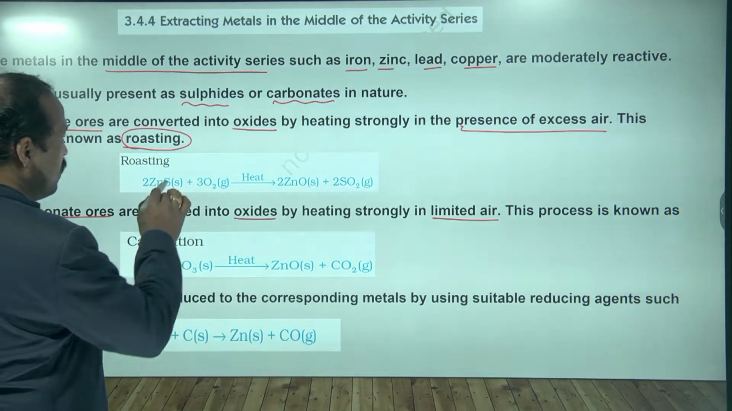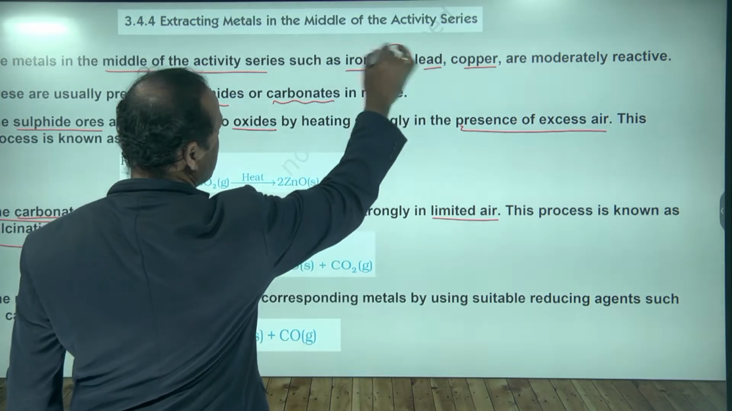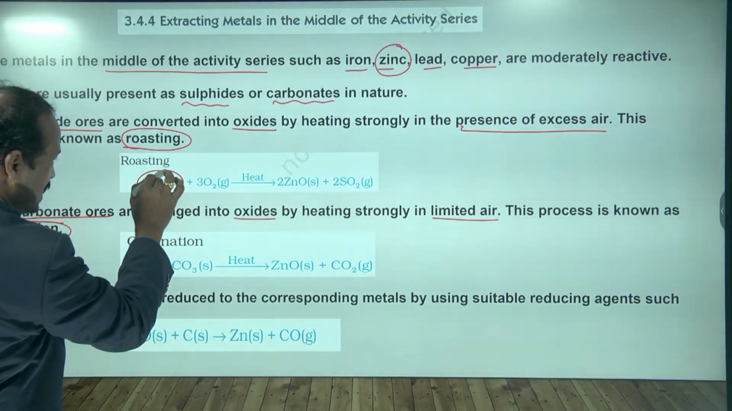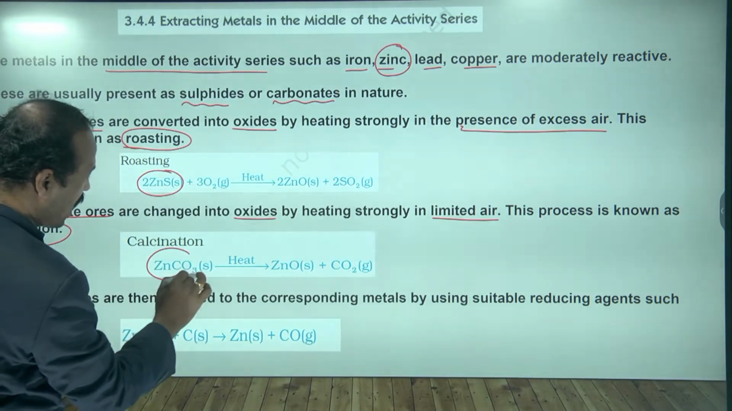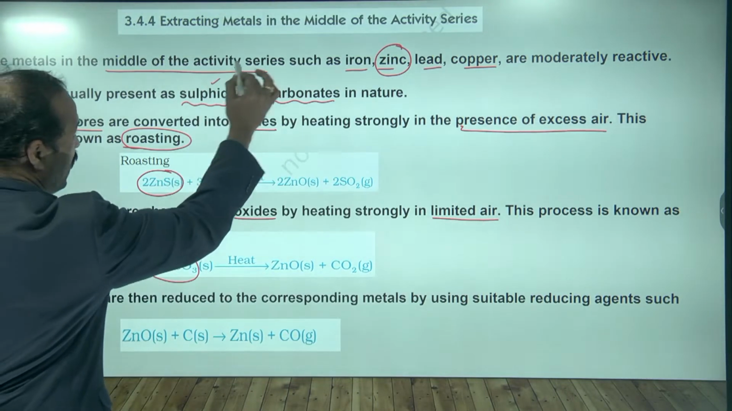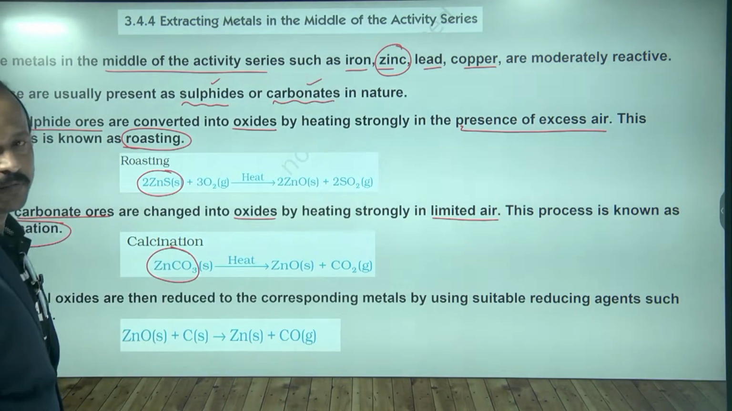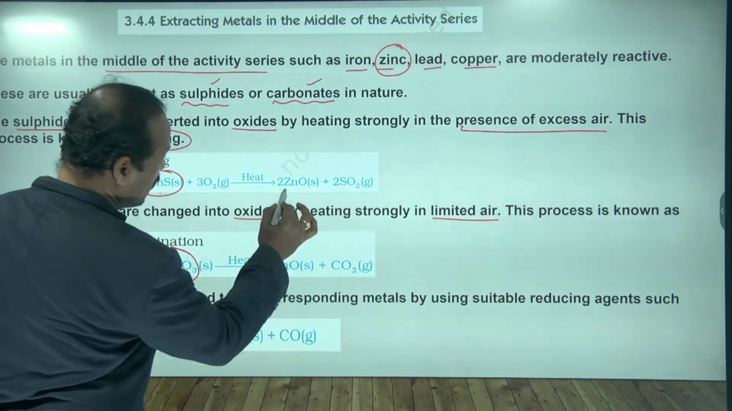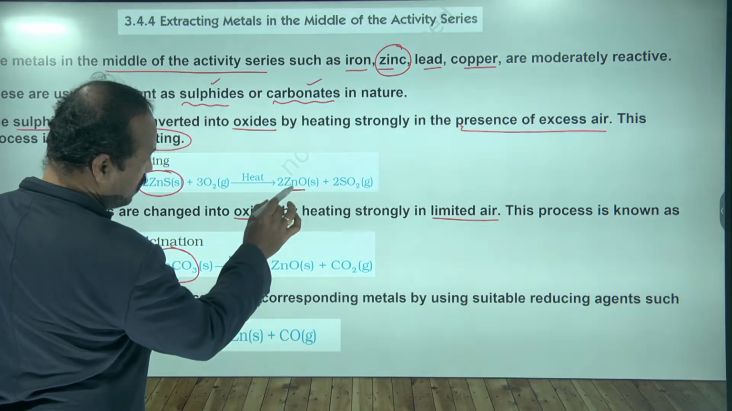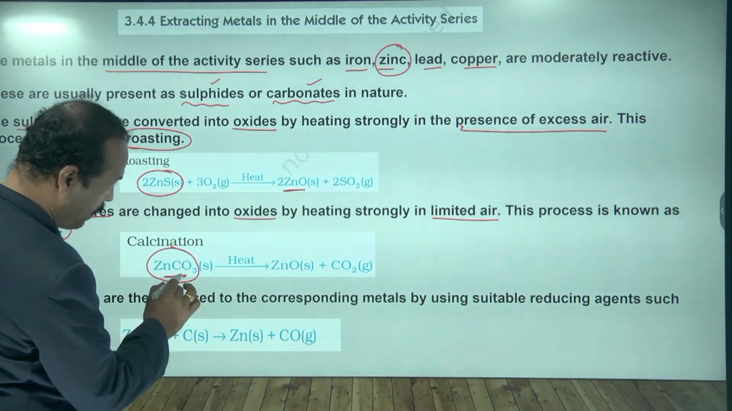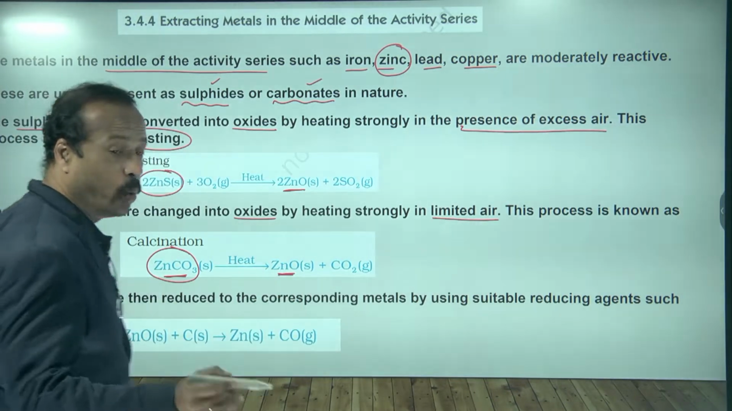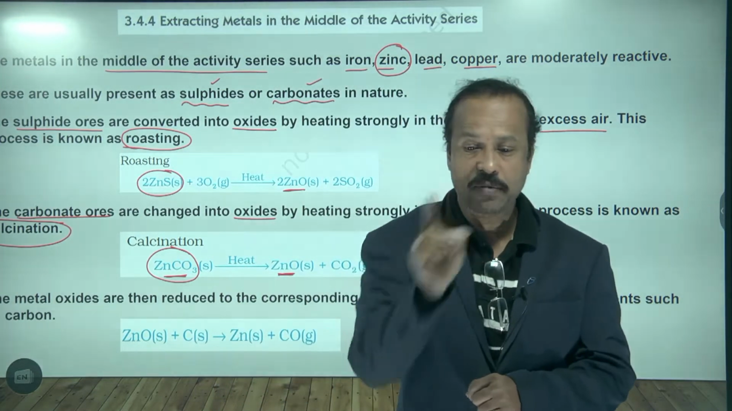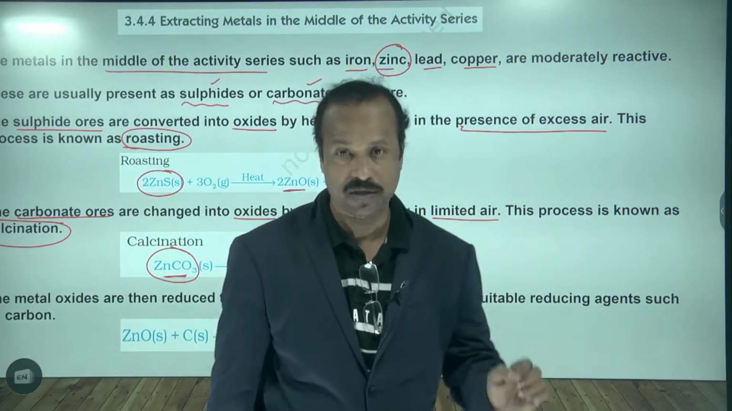Now we are taking zinc as an example to see how it is extracted. Zinc is available in two forms: zinc sulfide and zinc carbonate. Zinc sulfide is converted into zinc oxide. Similarly, zinc carbonate is converted into zinc oxide. Whether it is sulfide or carbonate, we have to convert them into oxides. Is this clear?